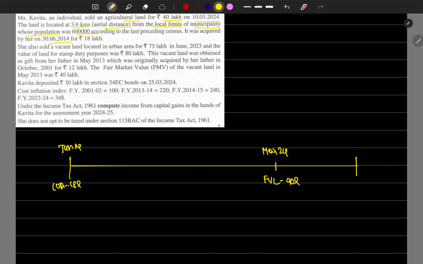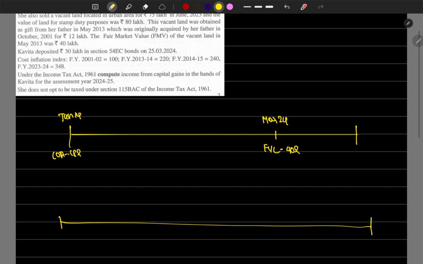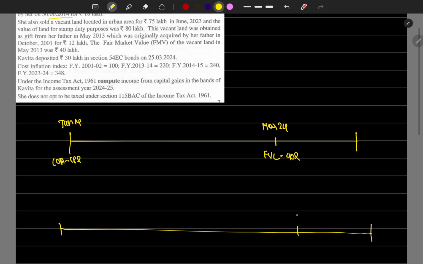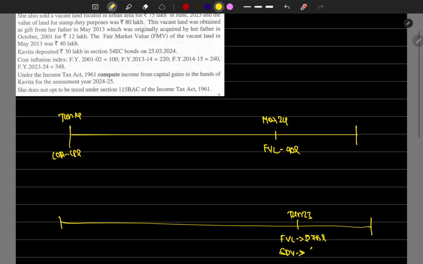She also sold another vacant land on June 23. The fair value consideration is nothing but the sale price, and the stamp duty value, which is SDV, is 80 lakhs.